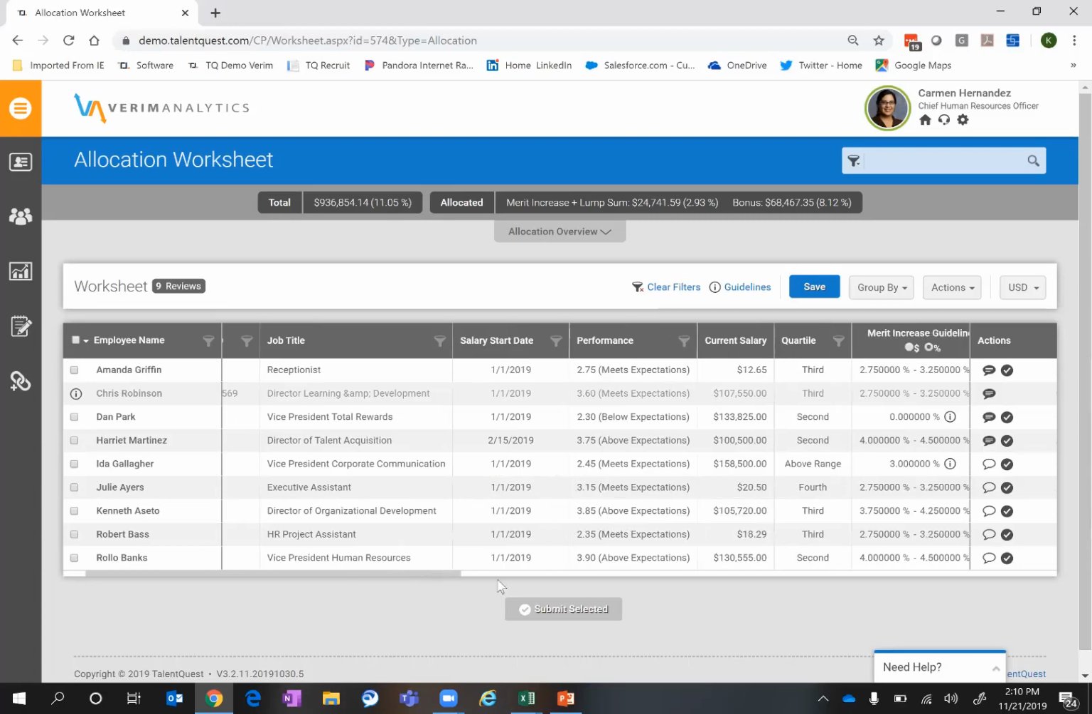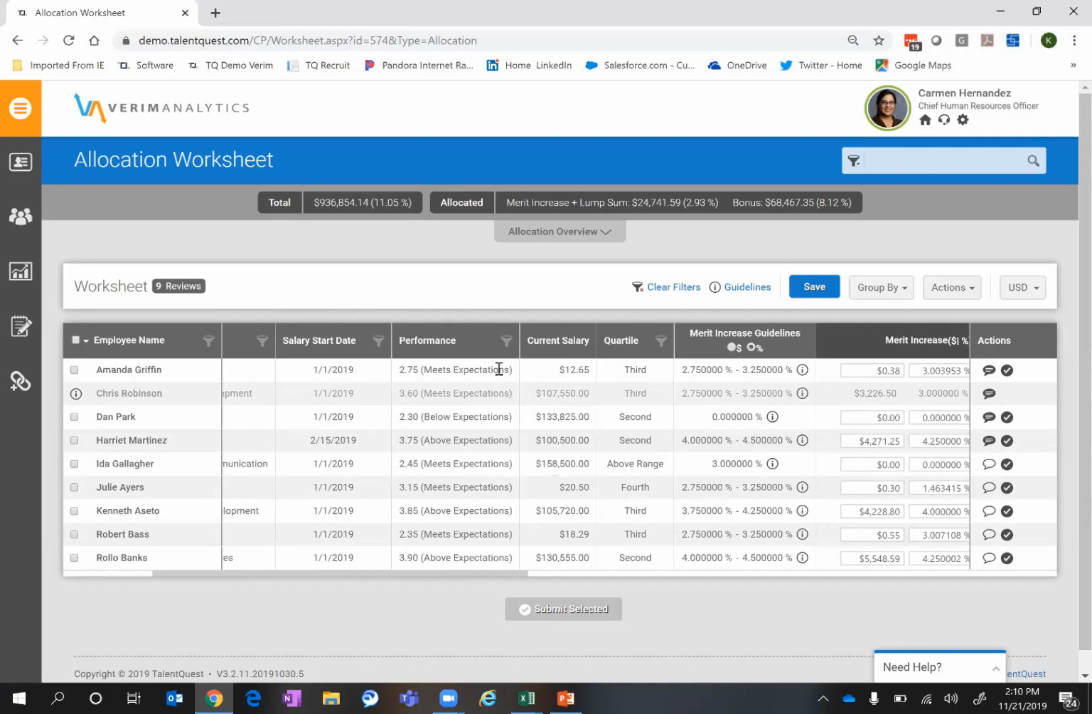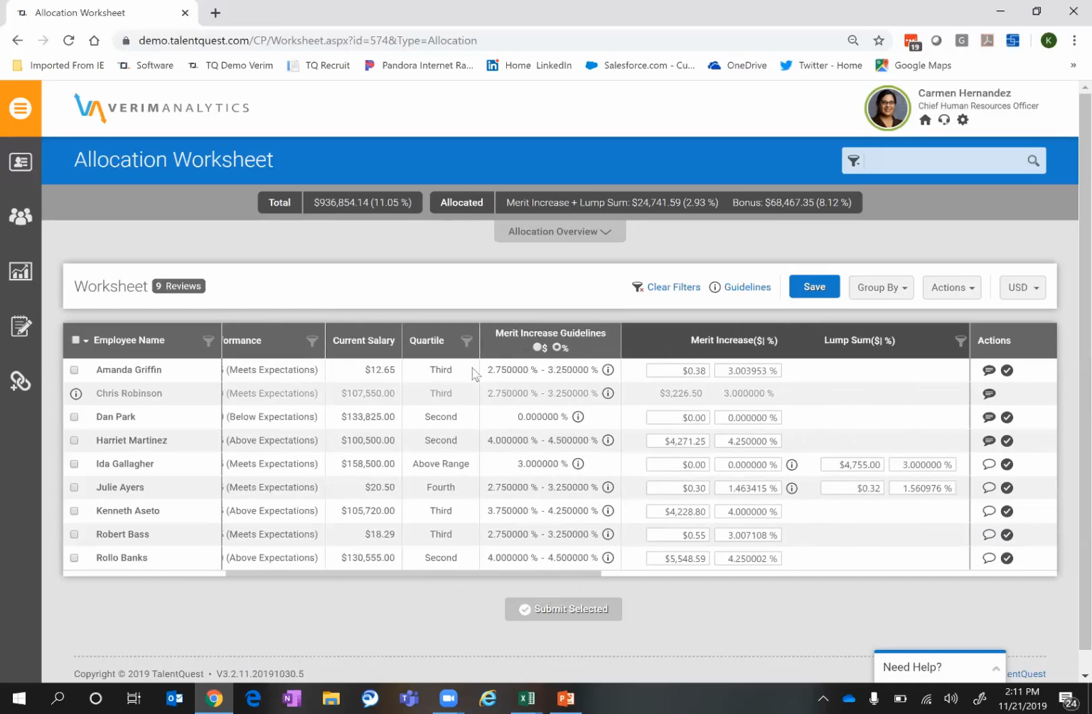Okay, so again, as we can see, we pulled performance scores in here from our performance module. So we can see not only what the score is, but any of the statements that apply to that. We've got the current salary in here. We've got the quartile that they're in from a range penetration or pay band perspective. So we can see, are they in the first, second, third, or above their pay band? And then you'll notice the guidelines.